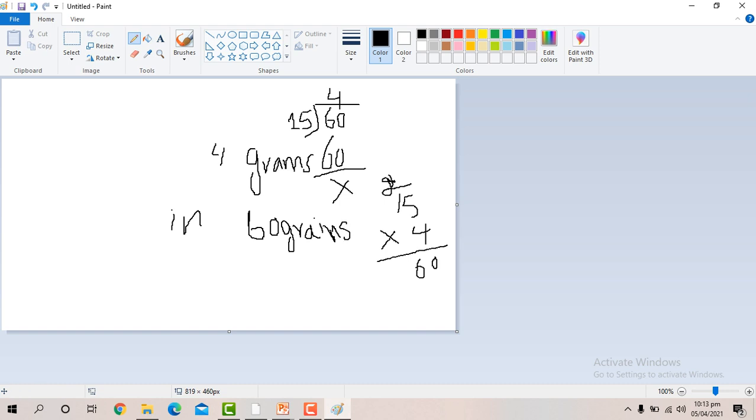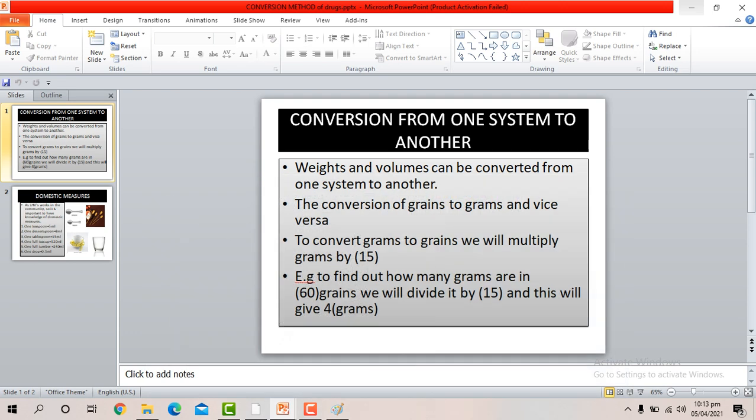Okay girls, you have to learn this division or multiplication method, then you will get its answer.